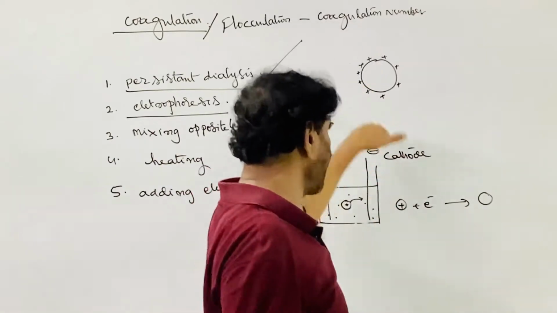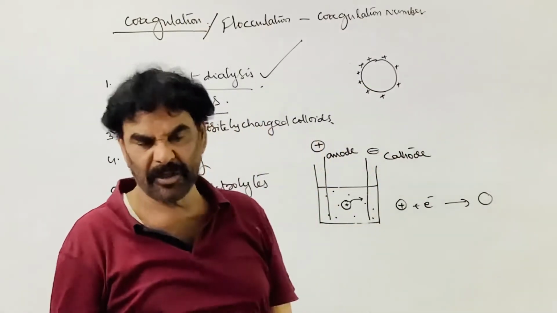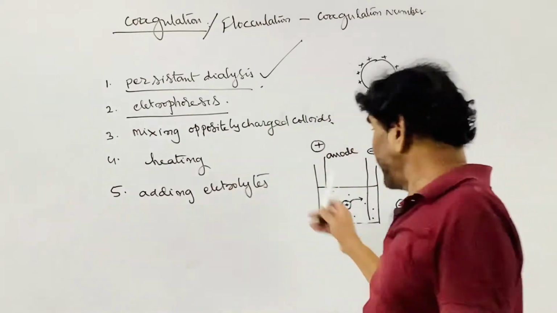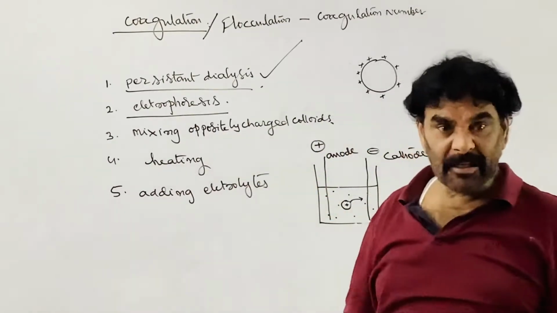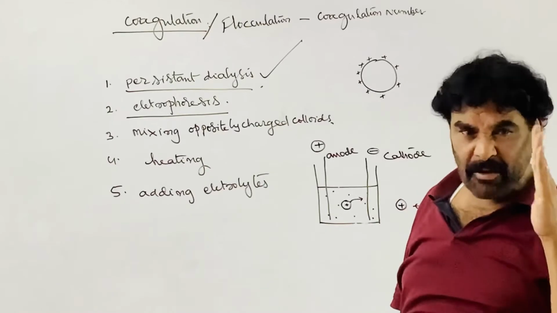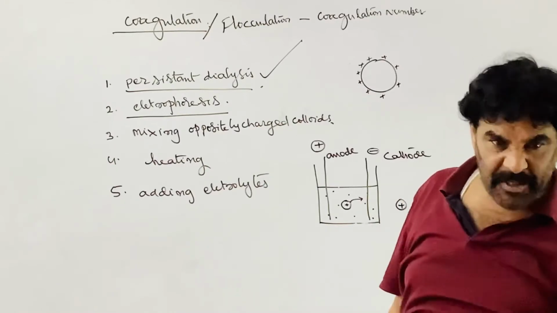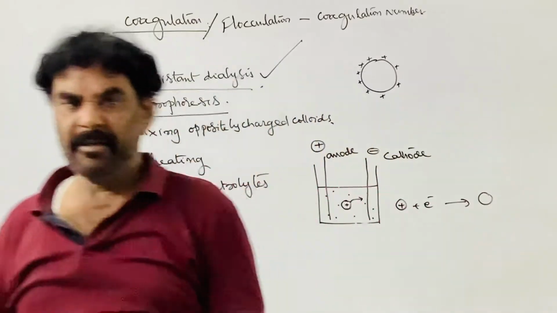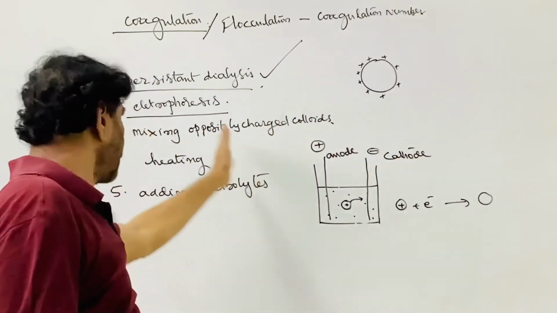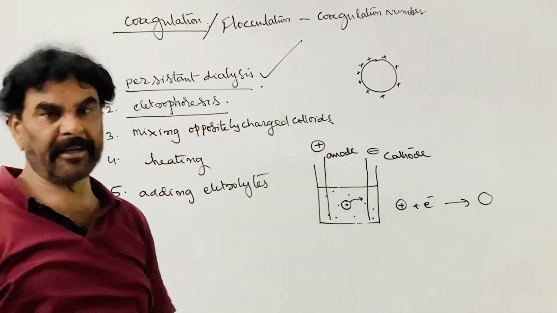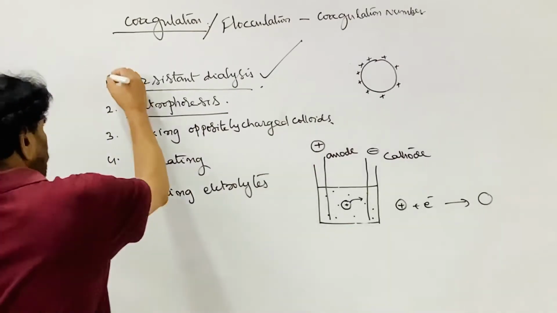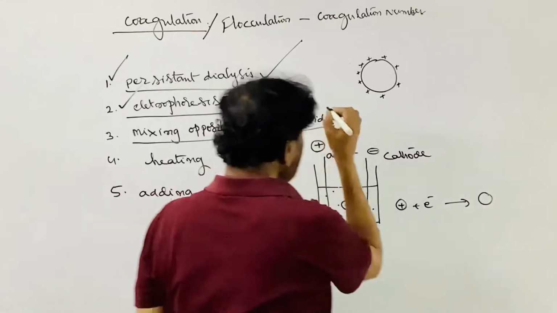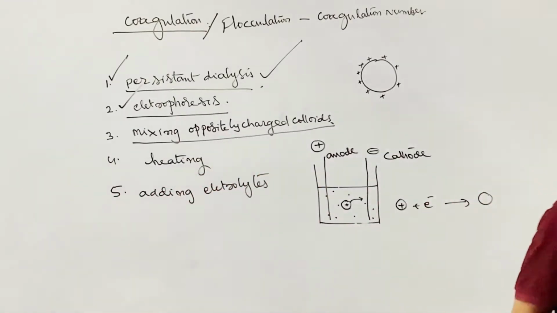The precipitation takes place at the electrode. Precipitate is formed at this electrode. Anyhow, by using the electrolysis technique, we are decomposing the colloidal solution into the dispersion medium and suspension. So that is the process called the electrophoresis technique. More commonly used techniques, these are effective techniques also. By mixing the oppositely charged colloids.